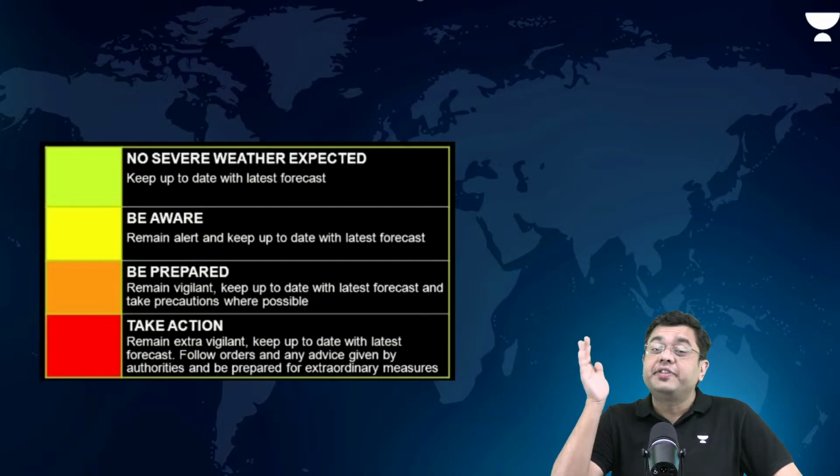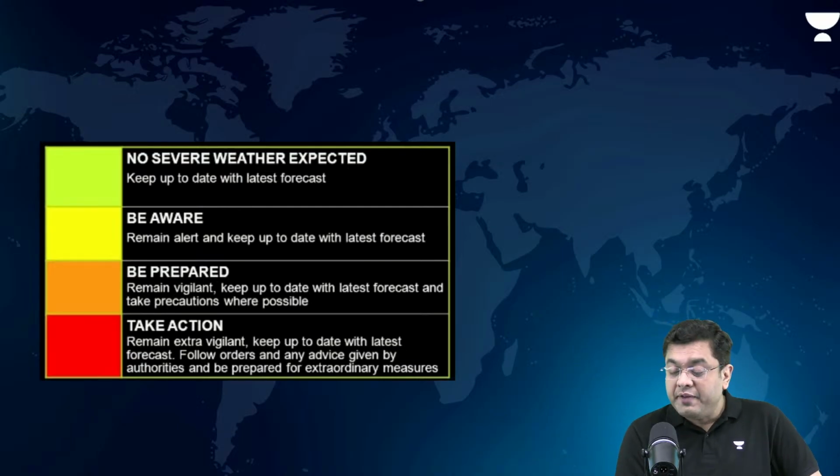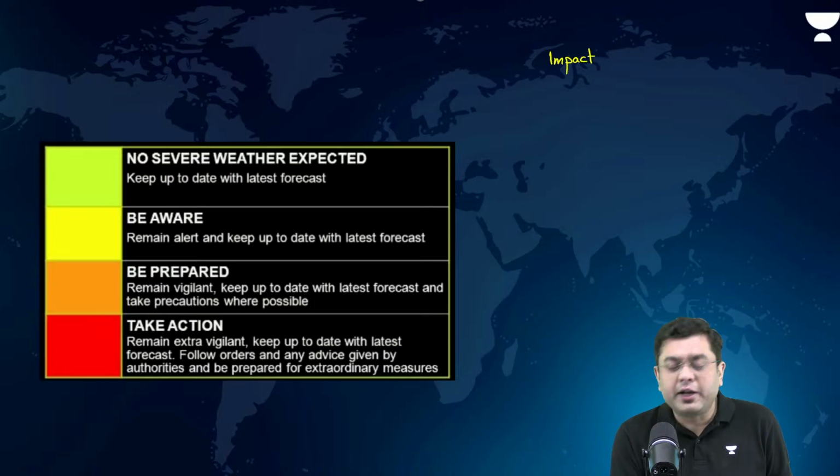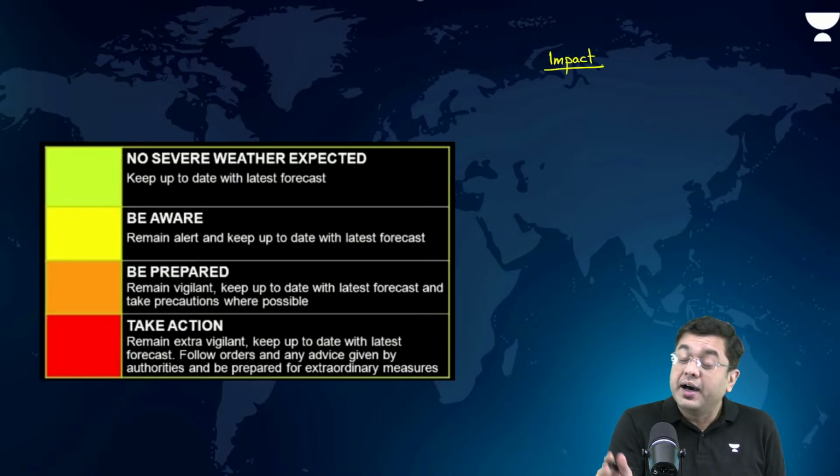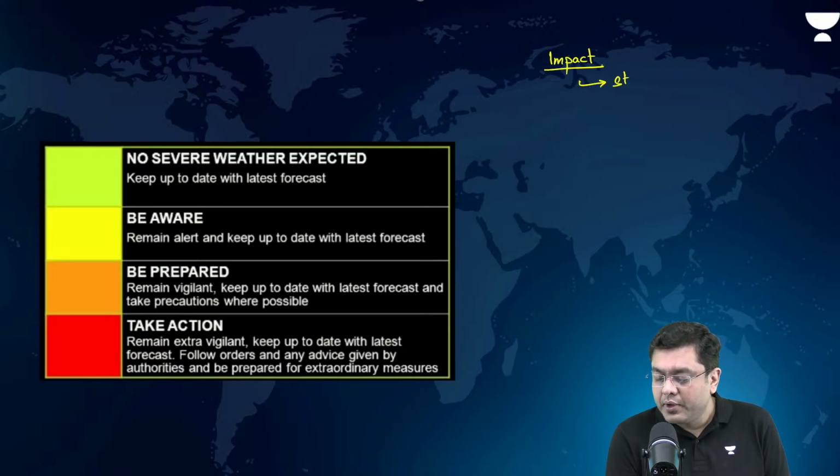Now, also be aware about the impact of a cyclone. So, when we talk about the impact, what are the impacts of cyclone? Devastation, destruction, loss of life and property, everybody will write. Other than that, storm surges, coastal flooding. Now, flooding is not only restricted to the coastline.